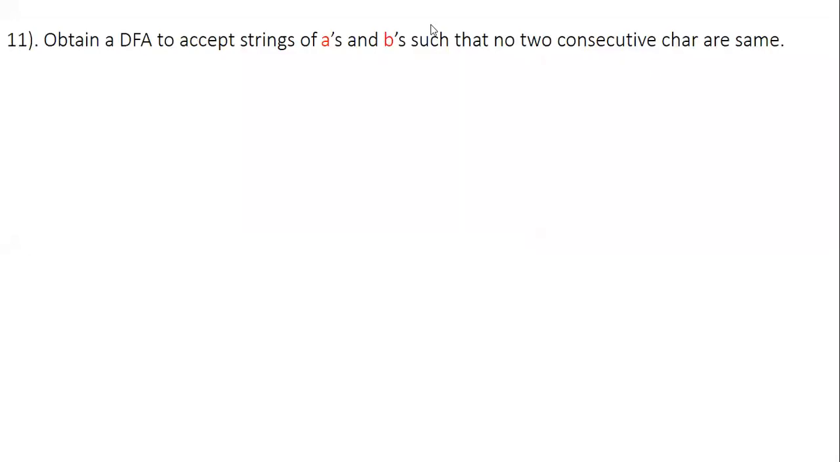Okay, students, so we'll move on to the next question. That is question number 11. Obtain a DFA to accept strings of A's and B's such that no two consecutive characters are same.